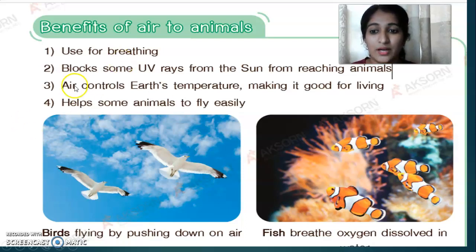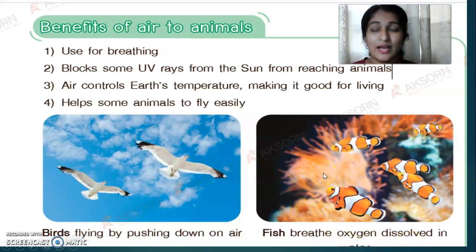And fourth, air helps some animals fly easily, like birds and small insects. Birds fly by pushing down air with their wings. They push the air and they fly.